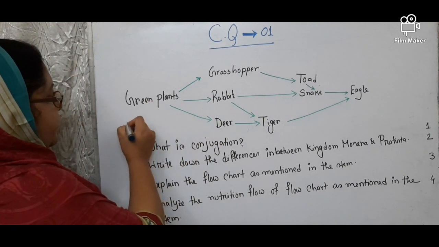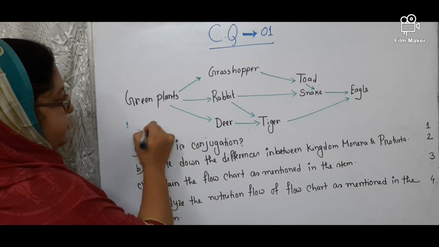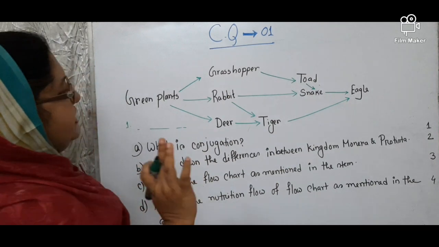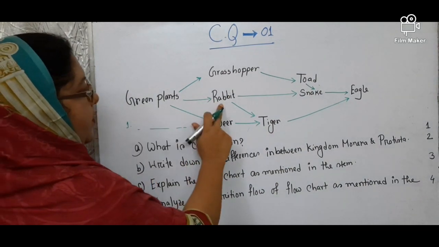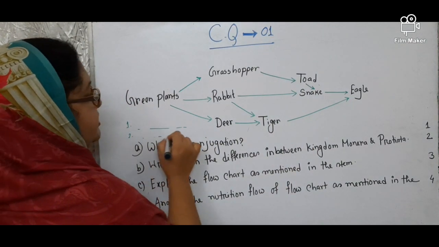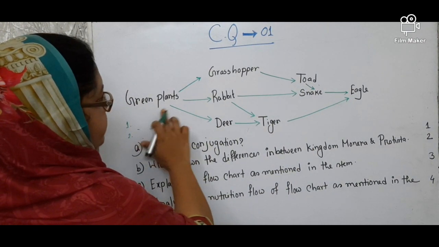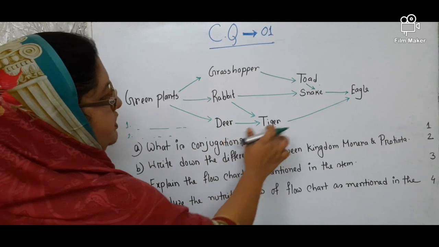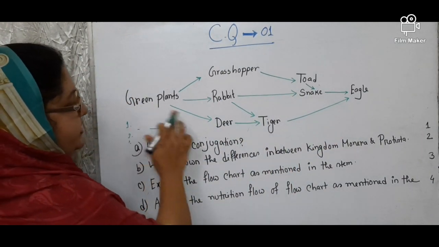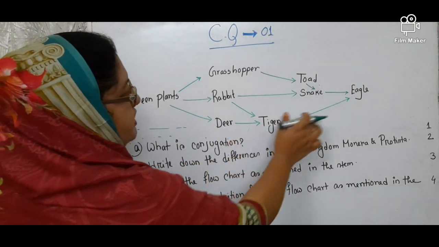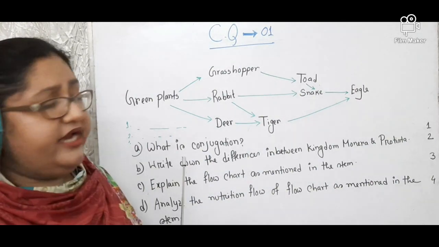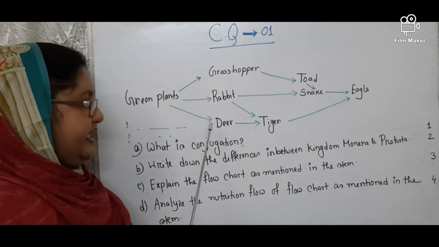For example, you can write it in one: green plant, grasshopper, toad, snake and eagle. Second point: green plants, rabbit, snake, eagle. Then number 3: green plant, rabbit, tiger, eagle. Number 4: green plant, deer, tiger, eagle. Okay. Then at first you will find out all the food chains.